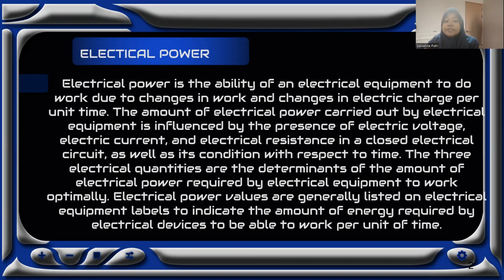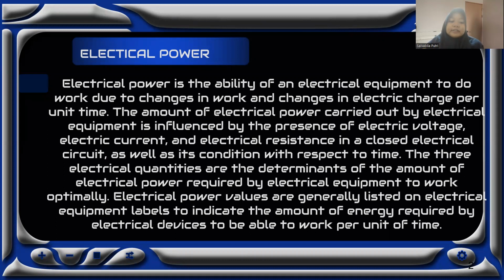The amount of electrical power carried out by electrical equipment is influenced by the presence of electric voltage, electric current, and electrical resistance in a closed electrical circuit as well as its condition with respect to time. The three electrical equations are the determinant of the amount of electrical power required by electrical equipment to work.